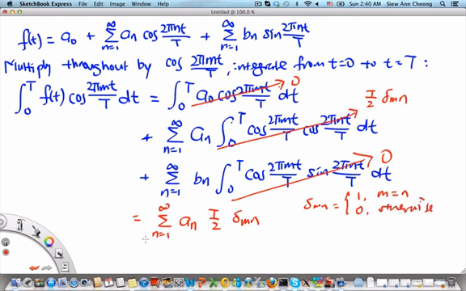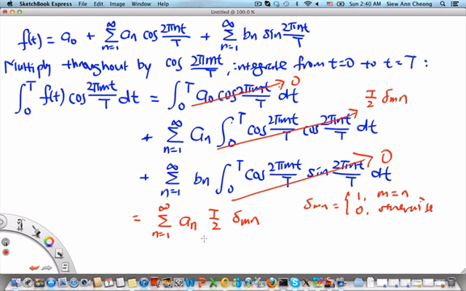Therefore when we sum over n, let's say n equals 1, but 1 is not the same as m, so this is 0, and therefore we do not pick up any contribution from a1. Now if we put 2 in there, then it's delta m2. Now if m is not 2, then again this will be 0, and a2 will not contribute.